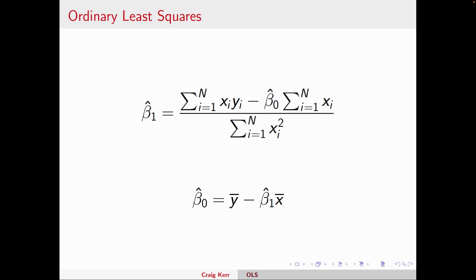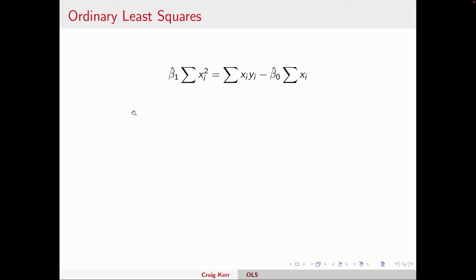At this stage, again, it looks a little intimidating and a little messy, but it's a simple algebra problem that you could have done in high school. So let's start with that beta 1 equation. I'm going to first take this denominator and multiply it over here. Okay, and that's what it looks like. I'm going to remove the super and subscripts on the summations because it just gets messy, but they're all the same. They're all summing from i equals 1 to n.